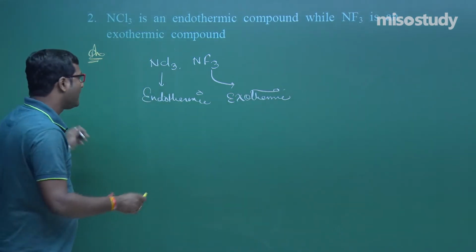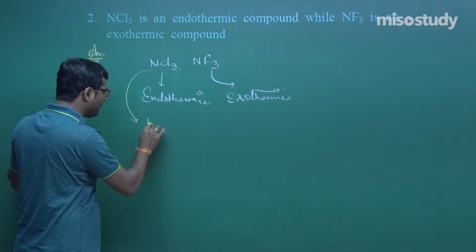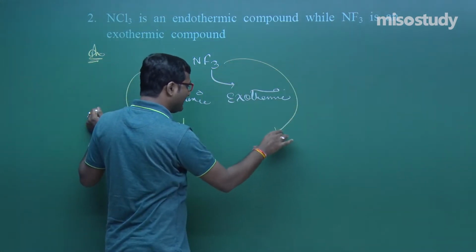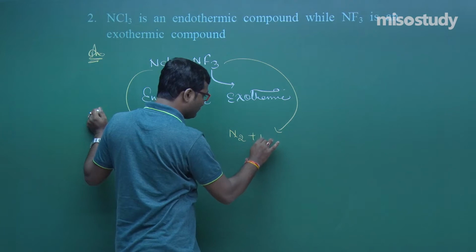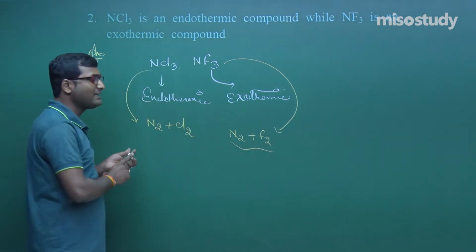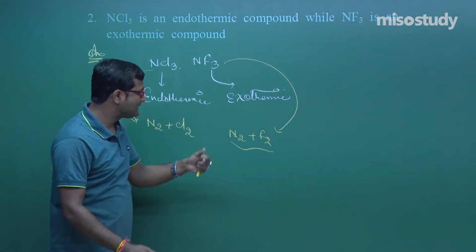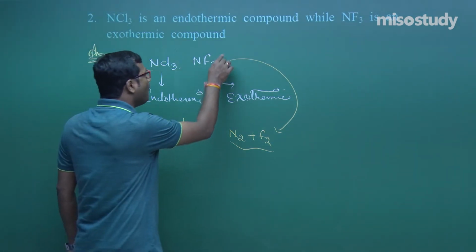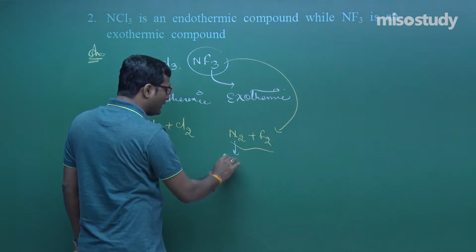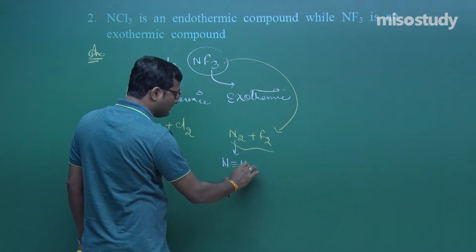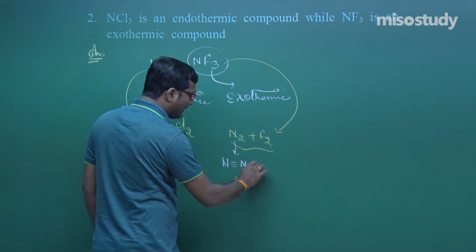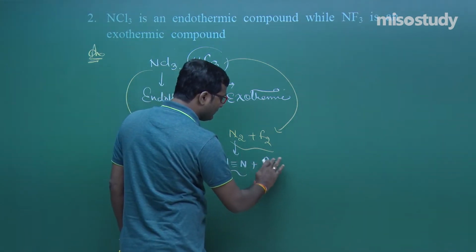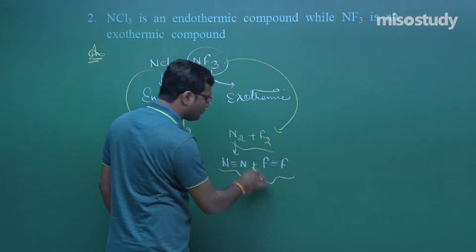Clear? What will happen? For NCl3, we require N2 plus Cl2, and for NF3, there is N2 plus F2. The energy released during the formation of NF3 is more than the energy required to break the nitrogen molecule into nitrogen atoms, and to break the fluorine molecule into fluorine atoms.